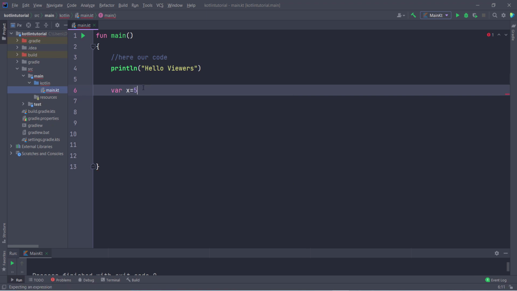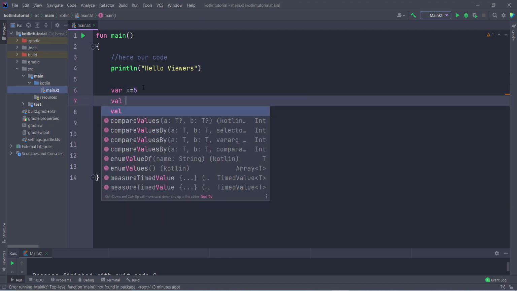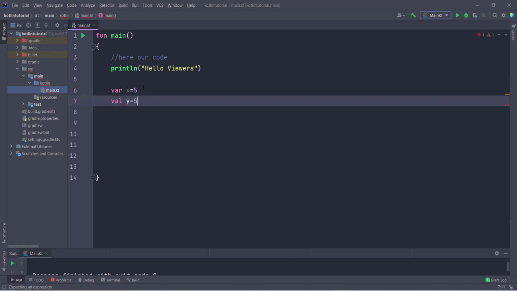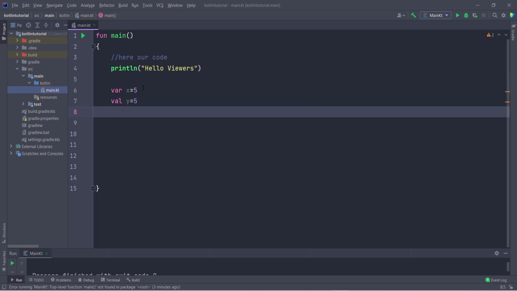So for now, showing the difference between var and val, I take one input here: var x is equal to 5. Then I take a variable of type val, and inside this I also store 5. In both variables I store the value 5. So you can see this is the keyword, this is the variable name, and this is the value.